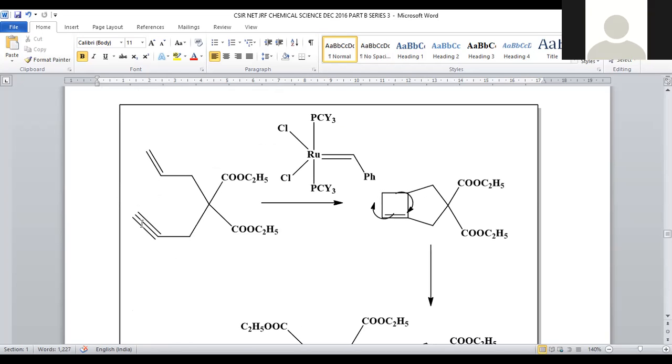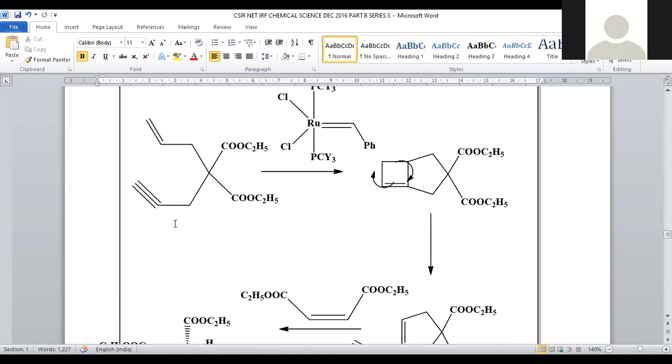This is the starting material. Acetylenic bond on one terminal, olefinic bond on the second terminal, and here we have a diester group, treated with Grubbs catalyst, a ruthenium complex. Upon treating, what will it do? There is a possibility of cyclization between these two, so they participate in cyclization. How will it be? This triple bond migrates this side, this double bond migrates to that, we will get a 4-membered ring system, and here a 5-membered bicyclic ring system is obtained.